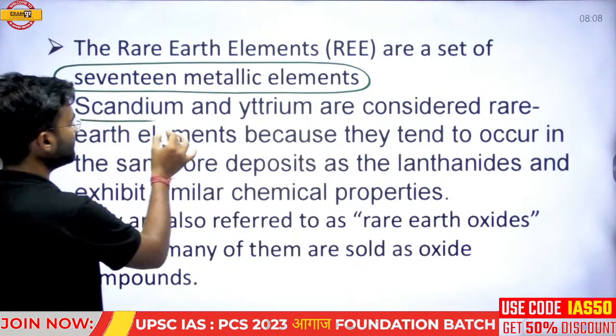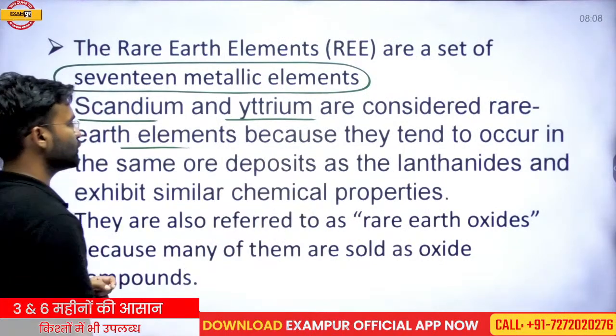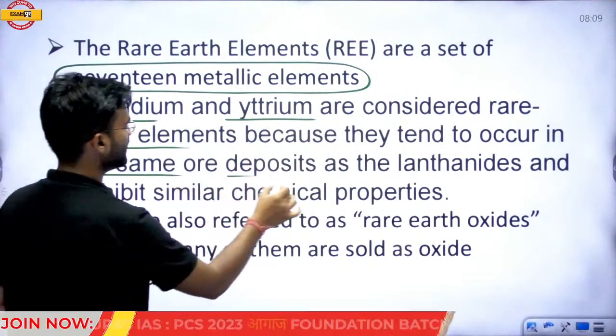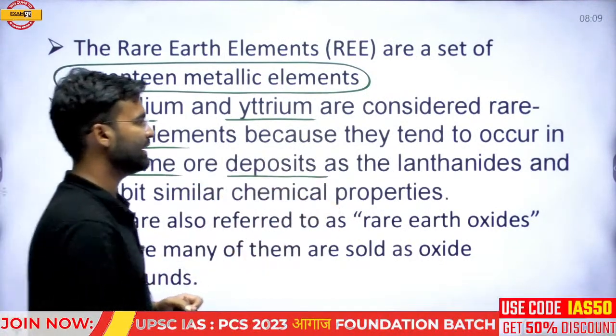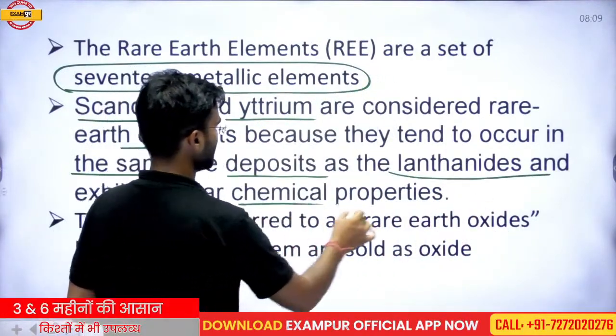Scandium and yttrium are considered rare earth materials because they tend to occur in the same ore deposits as lanthanides and exhibit similar chemical properties.